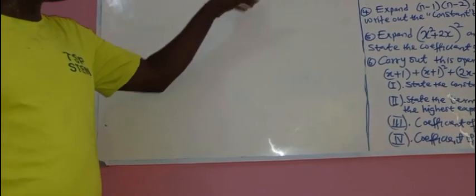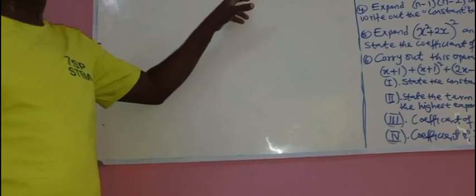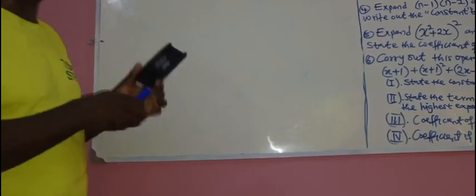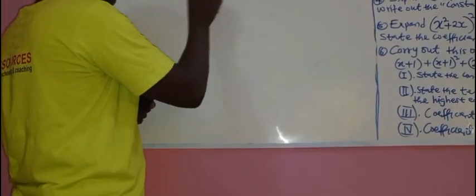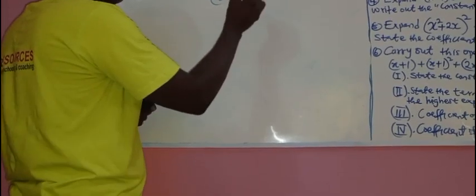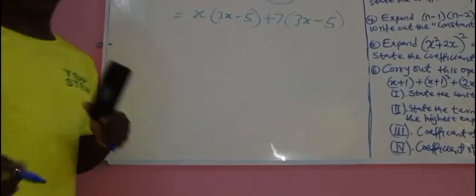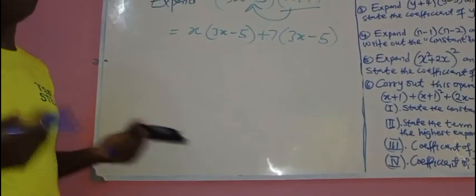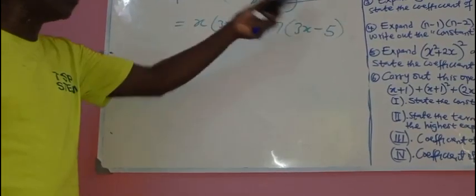Hey, look up. You know, I told you that you can use this one to multiply this. You can also use this one to multiply this. It depends. I can take this to multiply this. Do you understand? So if I do that, I will pick what? X into 3x minus 5. I will pick what again? Plus 7 into 3x minus 5. So it depends on you. Is that clear? You will still get the same answer. The person that multiplied this with this will still get the same answer with you that multiplied this with this.